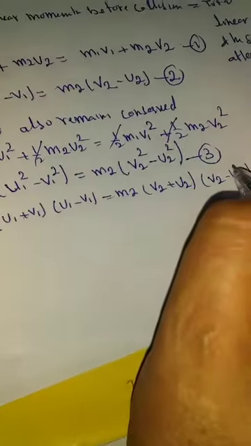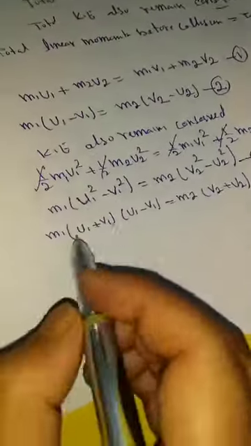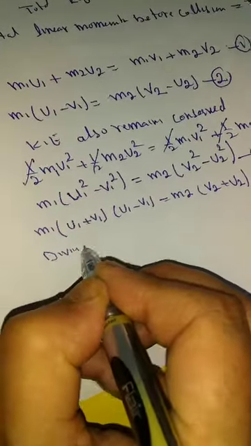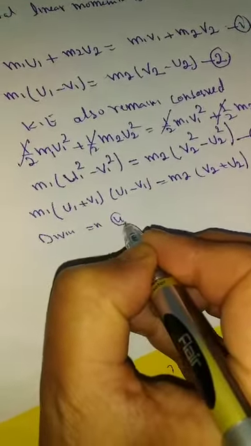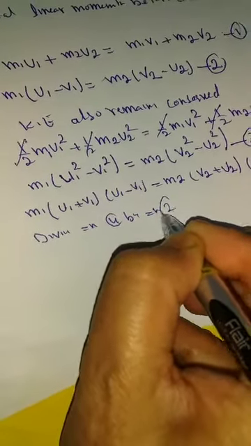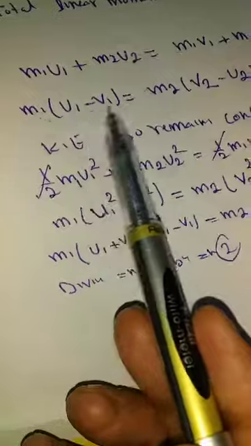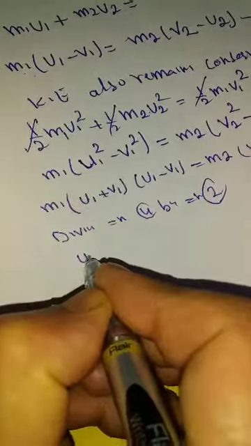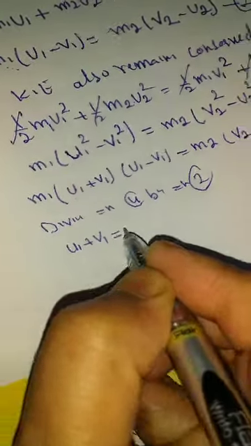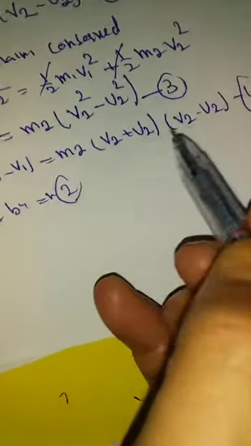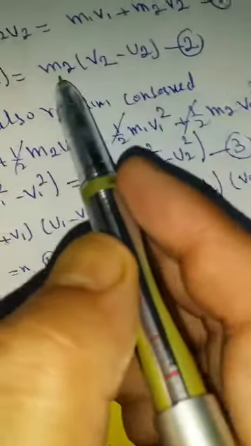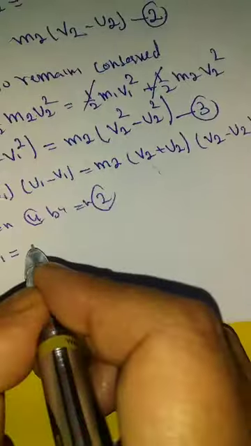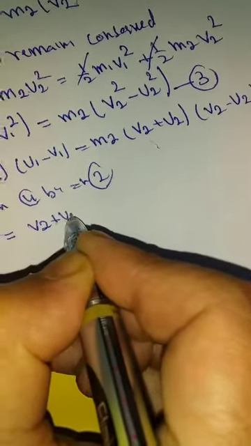Now dividing equation 4 by equation 2, we get an important result. Equation 4 is this, equation 2 is this, m1 (u1 minus v1) will cancel, and ultimately we get u1 plus v1 is equal to, here also m2 will cancel, and ultimately we get v2 plus u2.